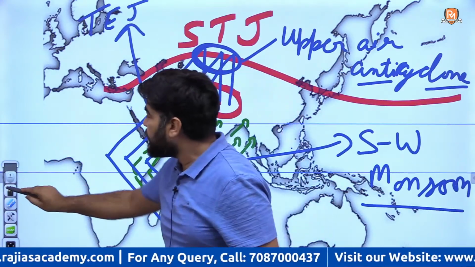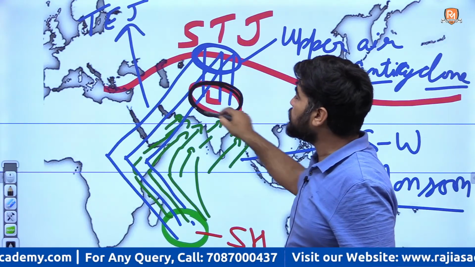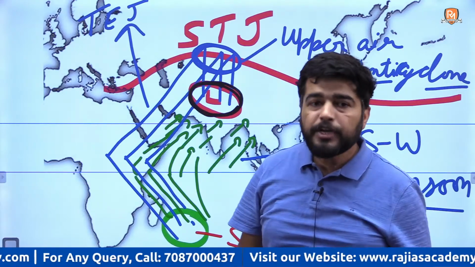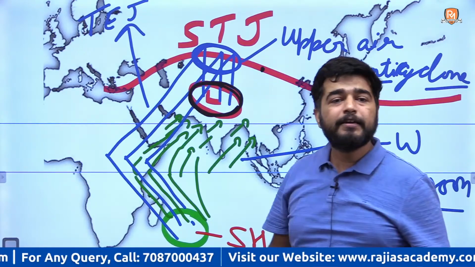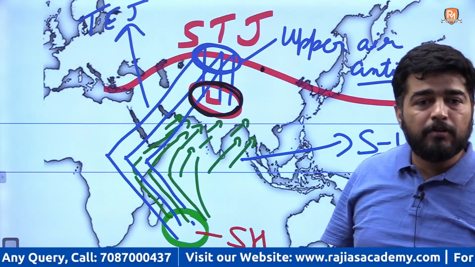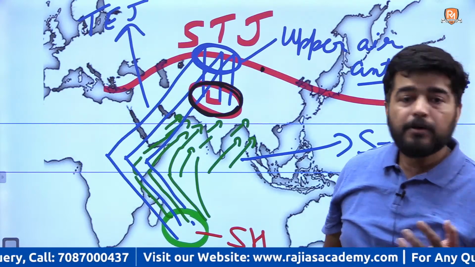Due to that, this low pressure in northwest India, North India and Tibetan high, it intensify. क्योंकि अब ऊपर जेट स्ट्रीम तो रही नहीं है. Getting my point? There is no subtropical jet stream over Himalayas now. It's north of Himalayas, no jet stream in south of Himalayas. What will happen?